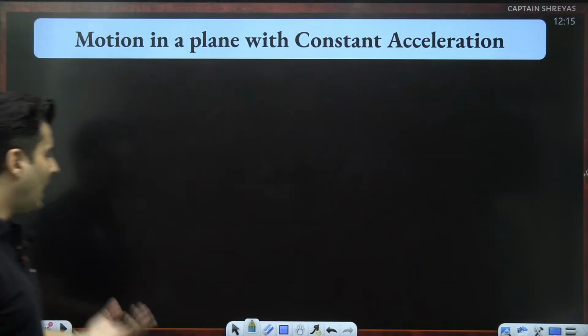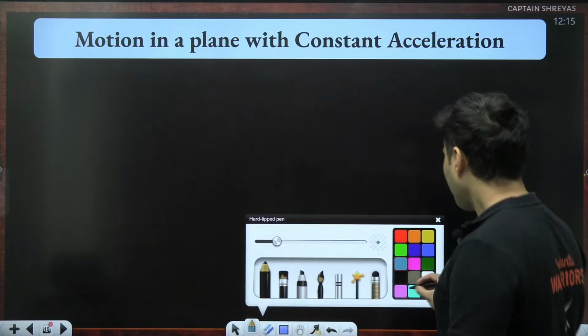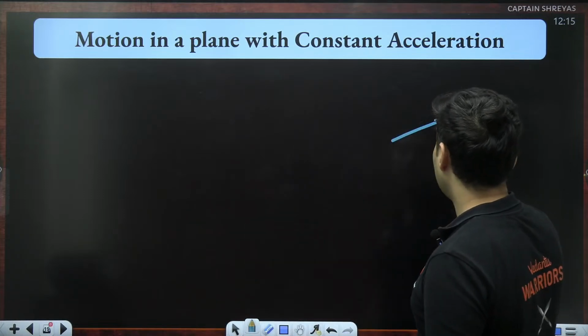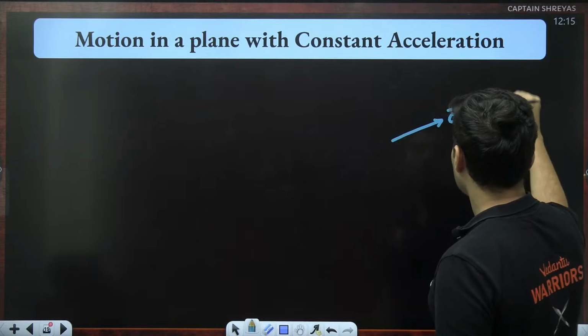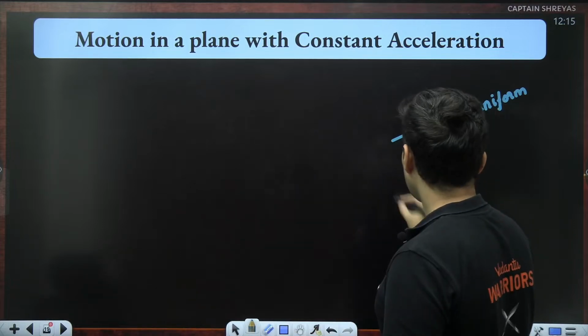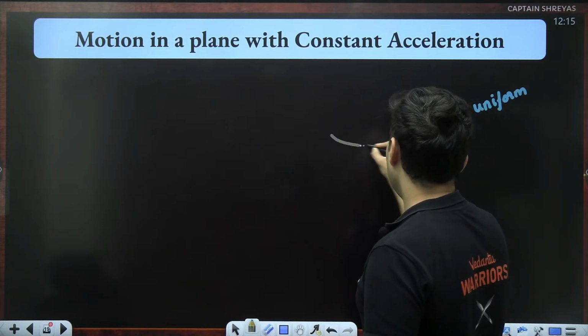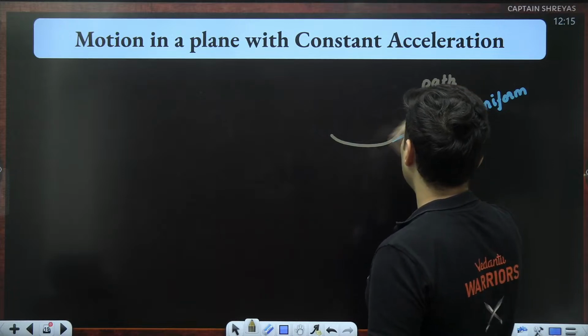What if the acceleration is constant? Just imagine the acceleration is constant, basically uniform. Then a very special thing happens. If the acceleration is constant, this is the path taken by the particle.